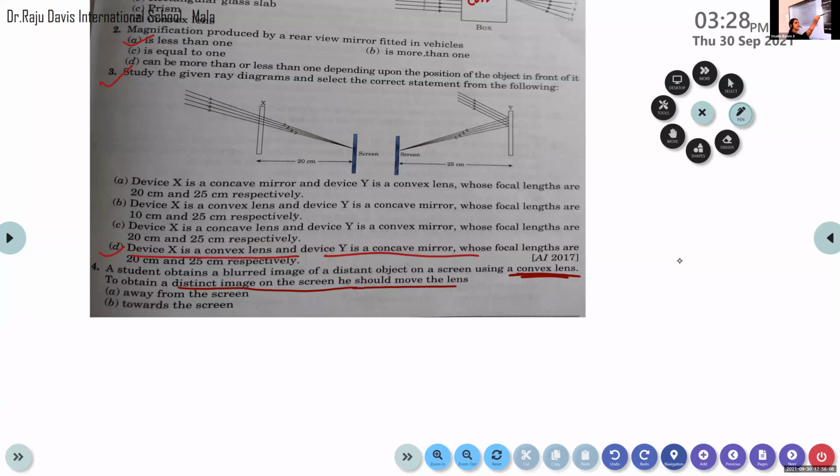Fia, any idea? Option B. Option B, towards the screen. Yes, Fia? Option A. Who says it is option B, towards the screen? I want to know who selected option B, towards the screen. No one.